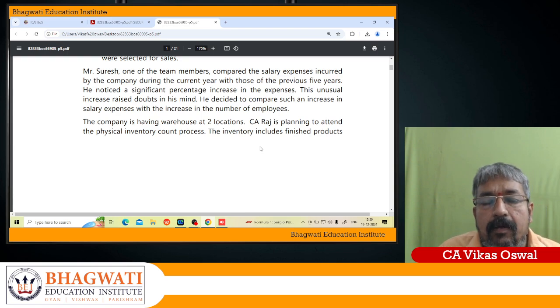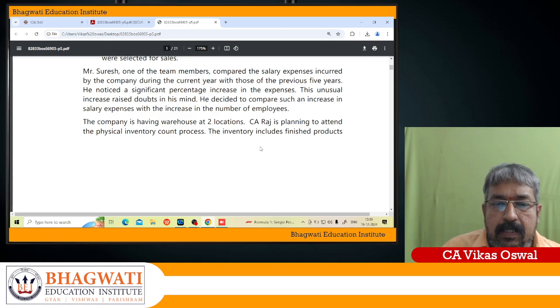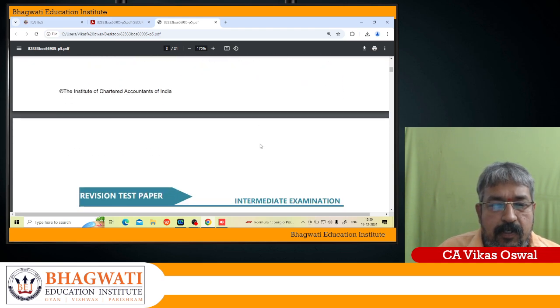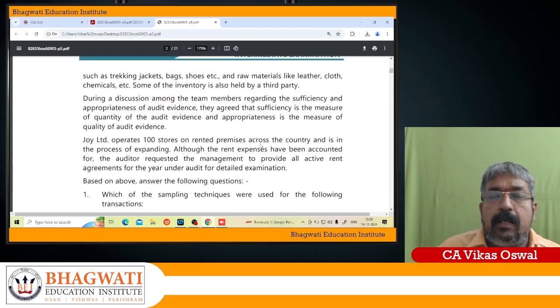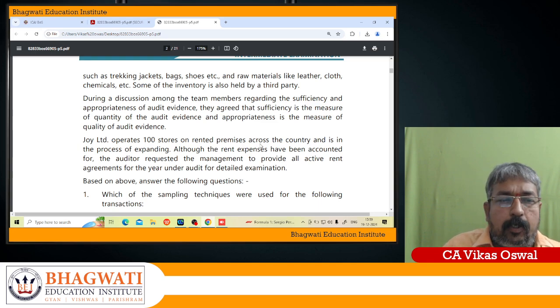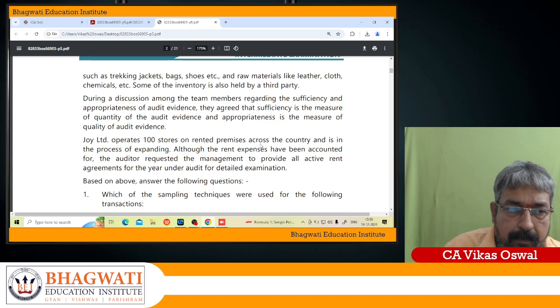The company has warehouses at 2 locations. CA Raj is planning to attend the physical inventory count process. The inventory includes finished products such as trekking jackets, bags, shoes, and raw material like leather, cloth, chemicals. Some of the inventory is also held by a third party.